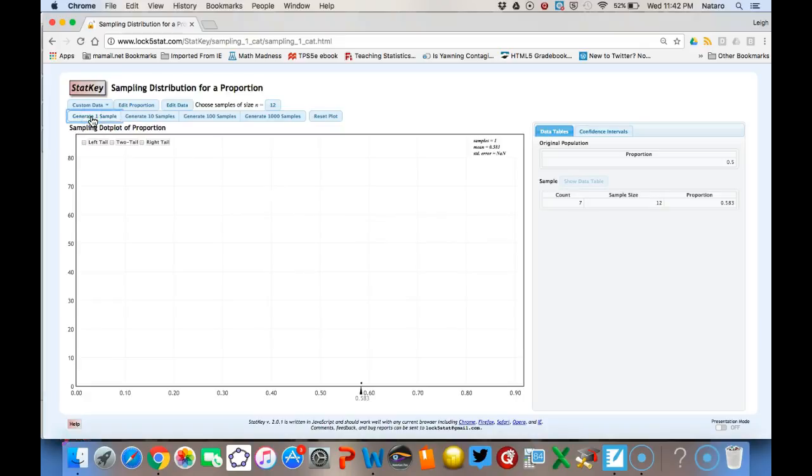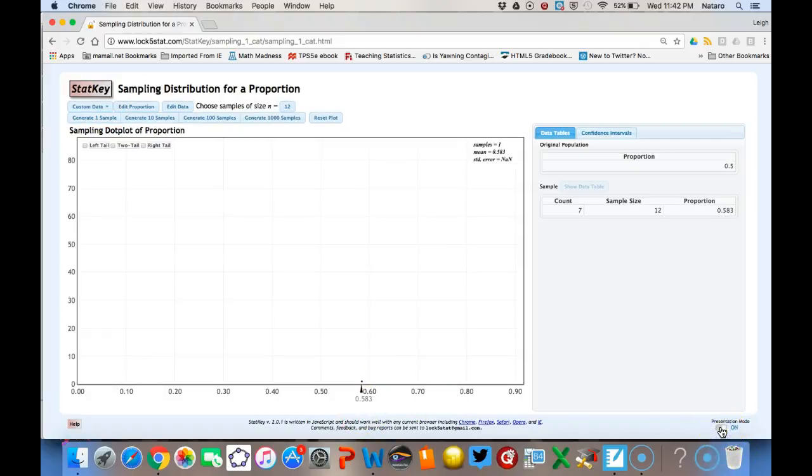So this time, Joy would have gotten 7 shirts out of 12. That's what the 0.583 is down here. 7 shirts out of 12, right, by guessing. Let's do another one. And another one. So we can see this is similar to the dot plot we had constructed in class.